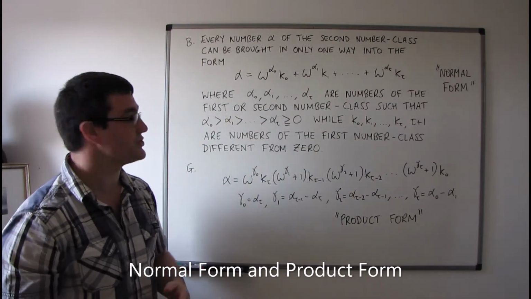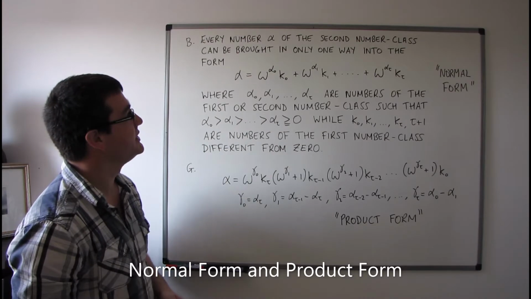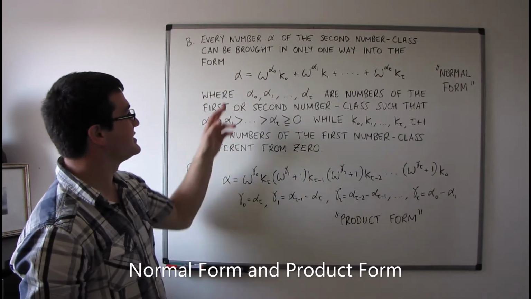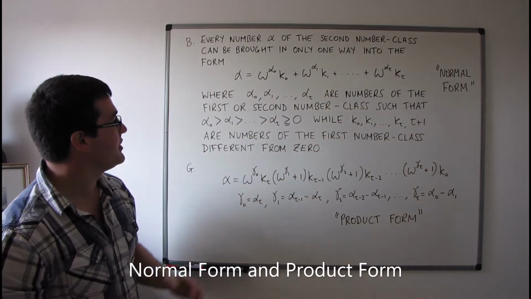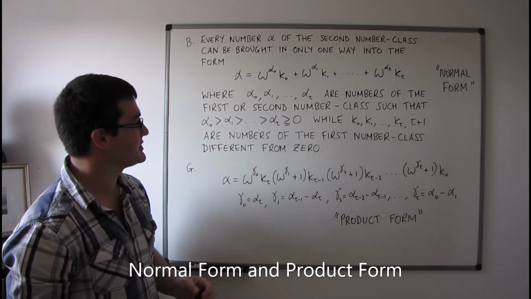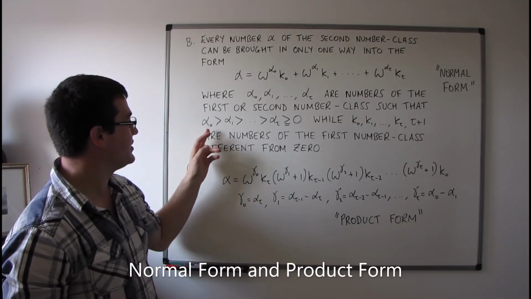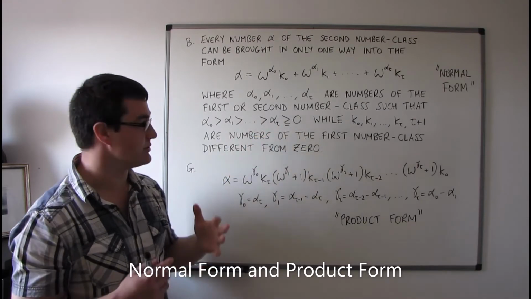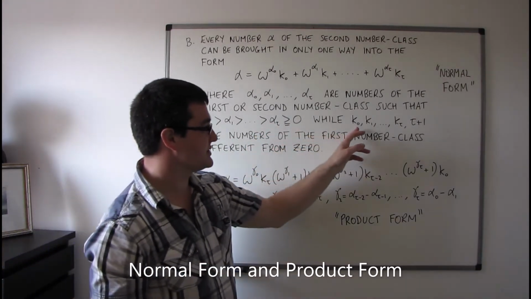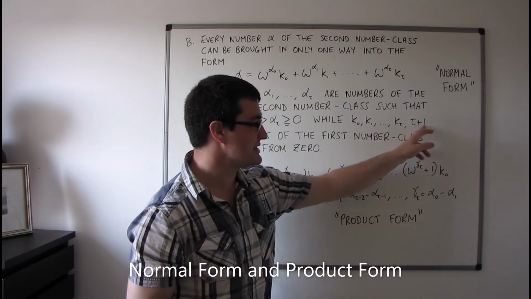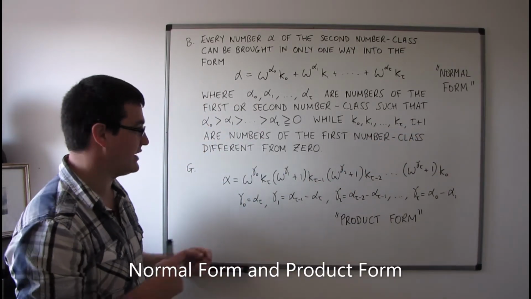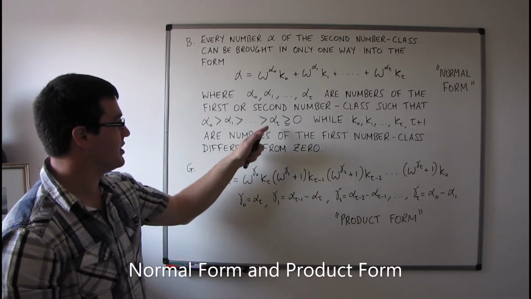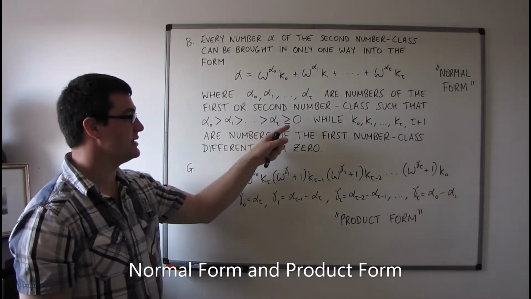So theorem B from section 19: every number alpha of the second number class can be brought in only one way into this form, where alpha naught to alpha tau are numbers of the first or second number class, such that alpha naught is greater than alpha 1, greater than ... greater than alpha tau, which is greater than or equal to 0, while kappa naught to kappa tau and the number tau plus 1, not kappa tau plus 1 but tau plus 1, are numbers of the first number class different from 0.